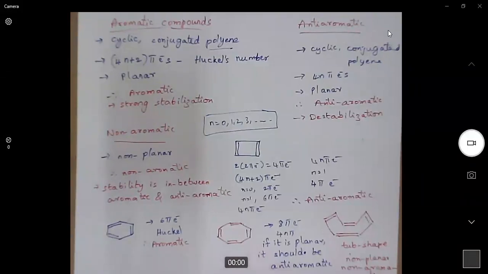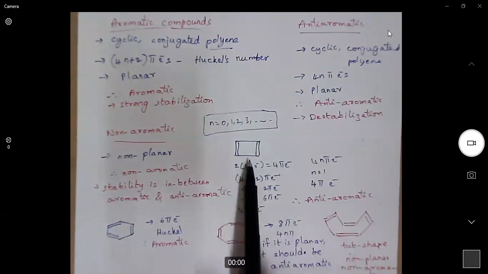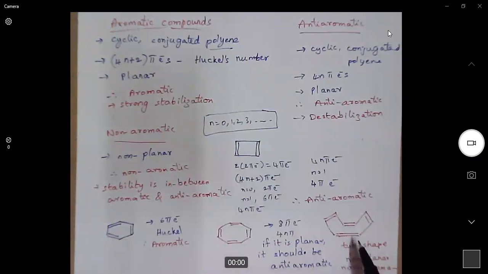So in order to get stabilization, if there is a possibility that they could change their structure, they will immediately change from planar to non-planar and get stabilization. So cyclooctatetraene exists, whereas cyclobutadiene does not exist, but cyclooctatetraene exists and has a tub shape.